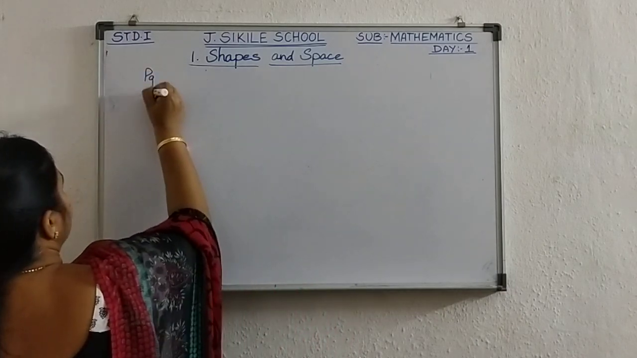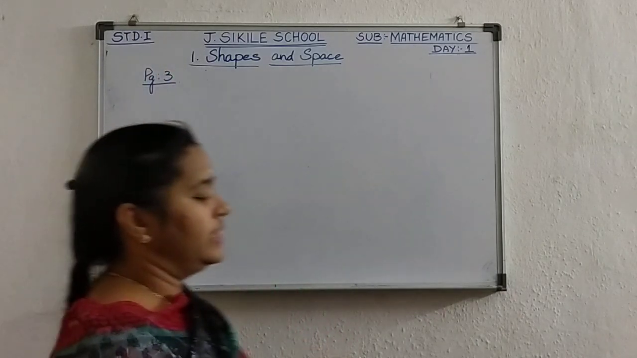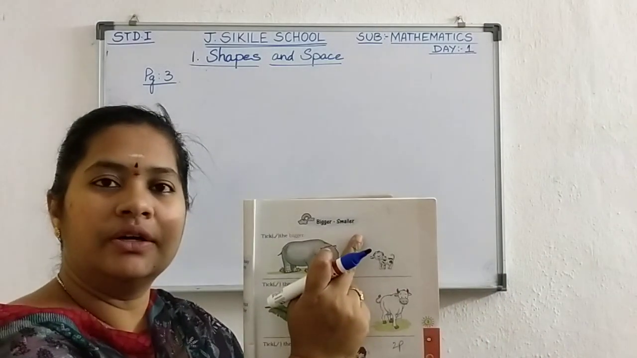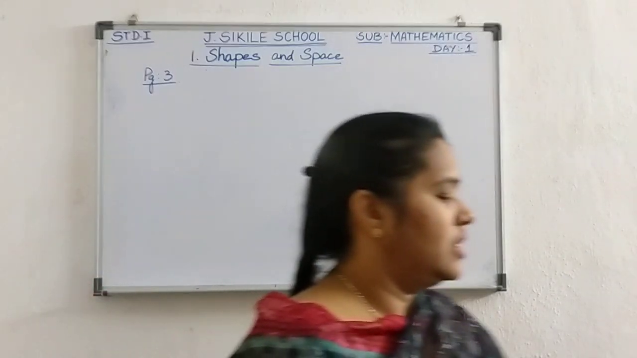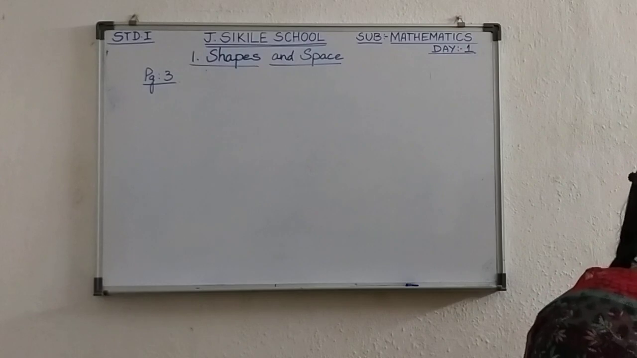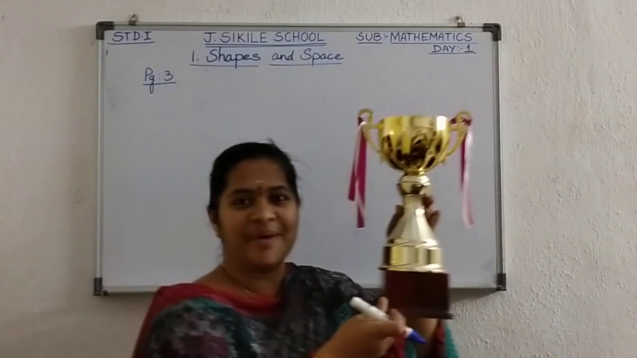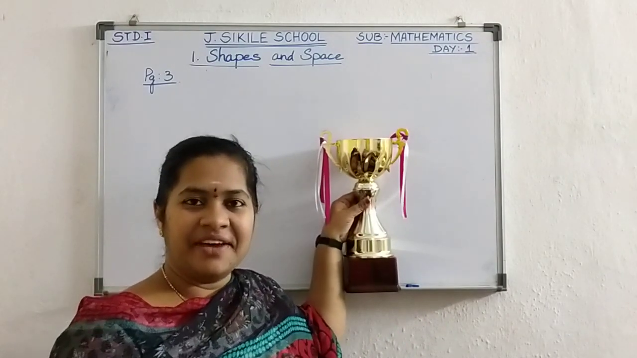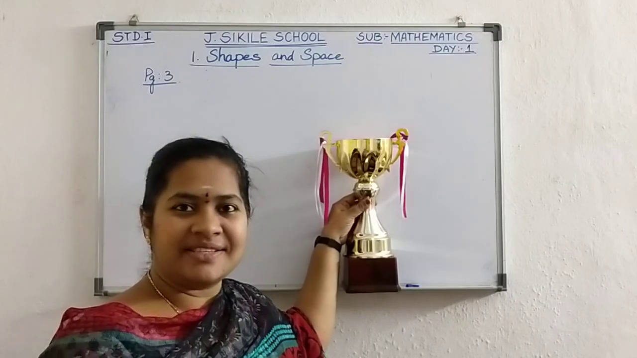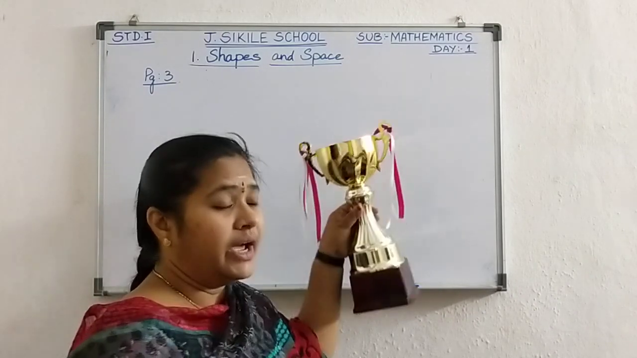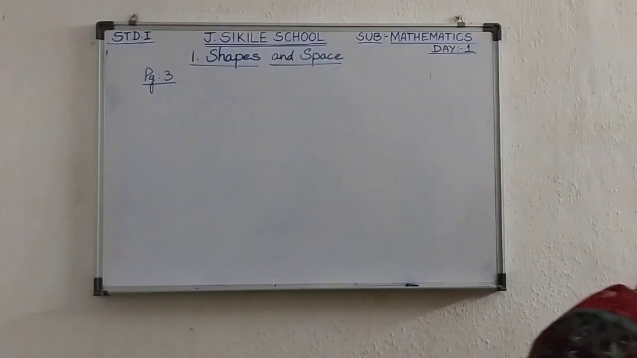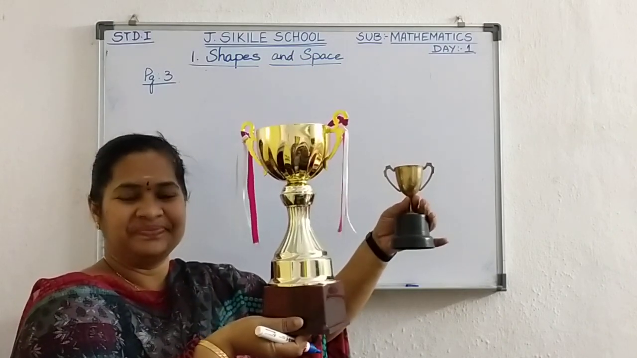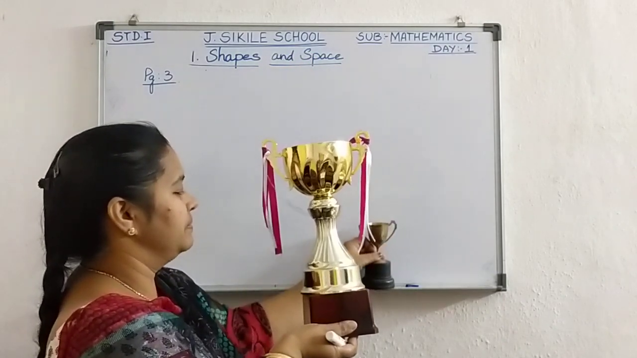Now, page 3, we have the exercise bigger, smaller. You know all of you, big and small. Now see here, I have a big cup. Yes or no? You all like this? Yes. And I have another cup also. I have a small cup. Big cup, small cup. Yes or no? See, I have a small cup.